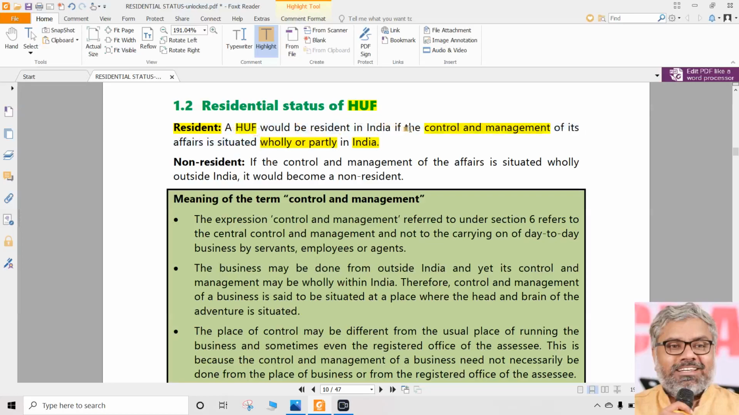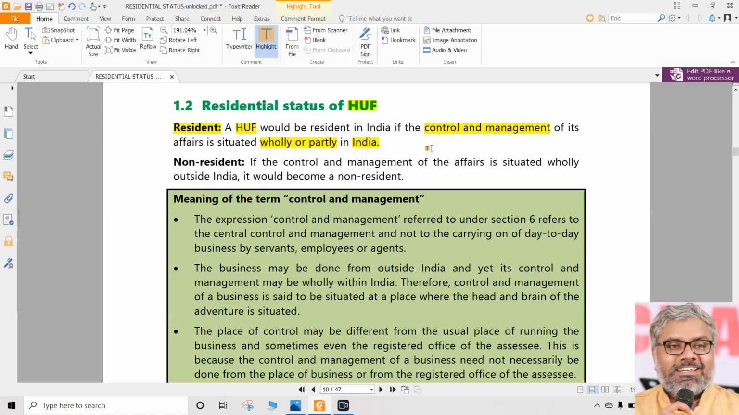HUF will be said to be resident in India if the control and management of its affairs is situated wholly or partly in India. Means what? Wholly in India, anyway, resident. Even if it is situated partly in India, then also it is a resident. If HUF's control and management is in India, simply that becomes a resident.